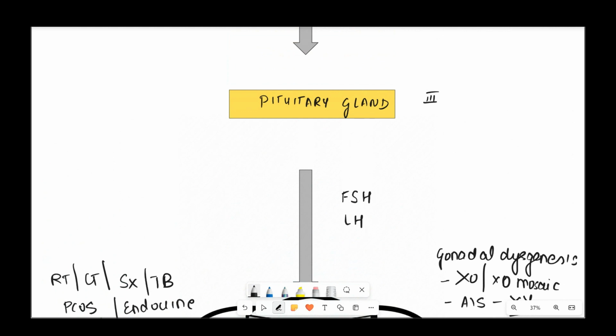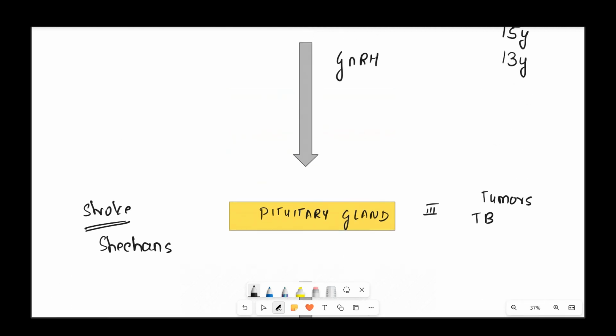Coming to compartment 3, that is the pituitary gland. So it can be a deficiency of the GnRH acting on the pituitary gland. It can be tumors like craniopharyngiomas. It can be space occupying lesion like tuberculosis, any tumors, or it can be even, in secondary amenorrhea, stroke. One of the important causes of secondary amenorrhea which acts on the pituitary is Sheehan's syndrome. In that, it is called pituitary apoplexy, in which there will be sudden hypotension postpartum and there will be sudden pituitary necrosis leading to deficiency of all the pituitary gland hormones. Okay, these are the causes you will remember in the pituitary gland.